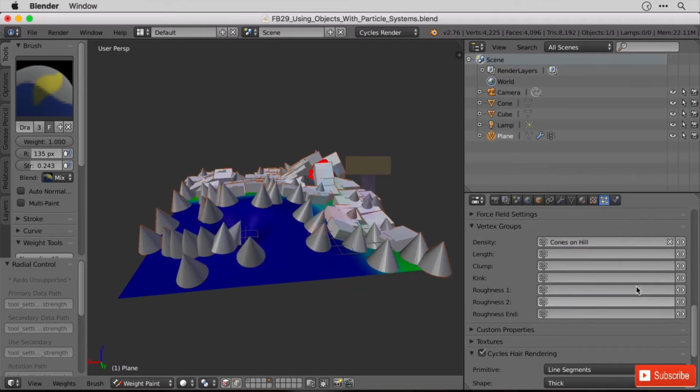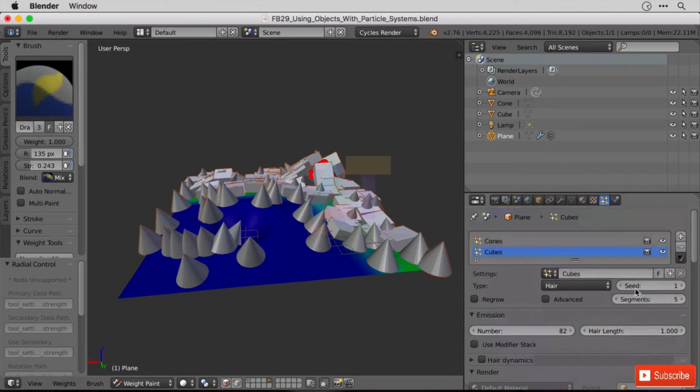Oh, that's great, I didn't check what I was doing. I have cubes on hill. I was right when I said cubes the first time round. Okay, so do remember which one you're selecting when you're moving things about.